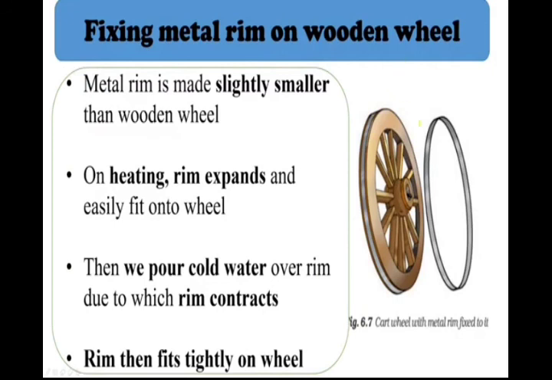Look here. Fixing a metal rim on a wooden wheel. How is it possible? Here also the same principle. So the metal rim is made slightly smaller than the wooden wheel. So the rim is a little bit smaller, right? Yes. On heating, what happens? The rim which is made of metal, on heating, expands and easily fits onto the wheel.